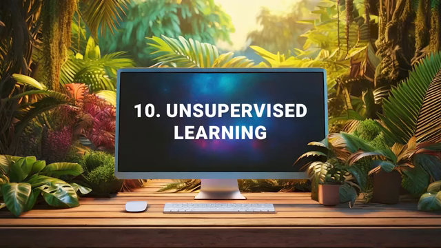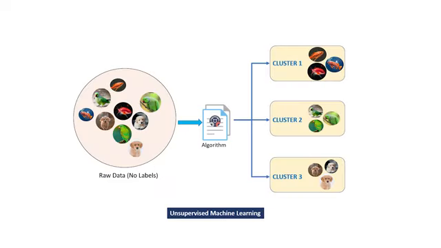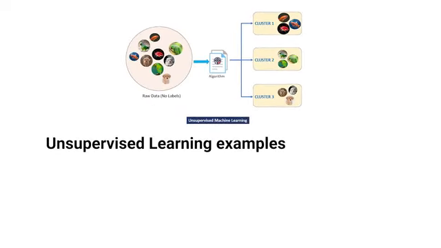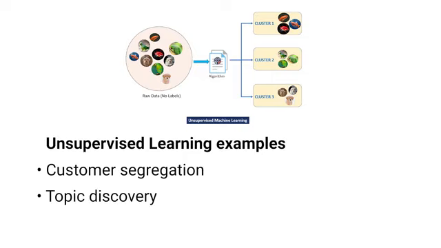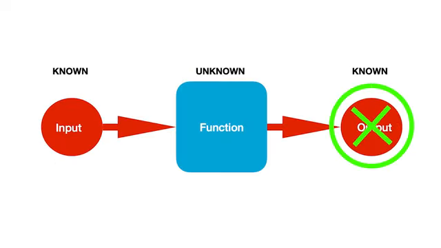Unsupervised learning is a type of machine learning where models learn to find patterns and structure in data without being given labeled examples or correct answers. Rather than being taught what to look for, these algorithms discover natural groupings and relationships within the data on their own. For example, an unsupervised learning algorithm might analyze customer purchase data to identify groups of customers with similar buying habits, or examine social media posts to discover trending topics, all without being told in advance what patterns to look for. This approach is particularly valuable when we want to explore data to uncover hidden patterns, but don't know exactly what we're looking for. No labels or outcomes are provided to the model during training.